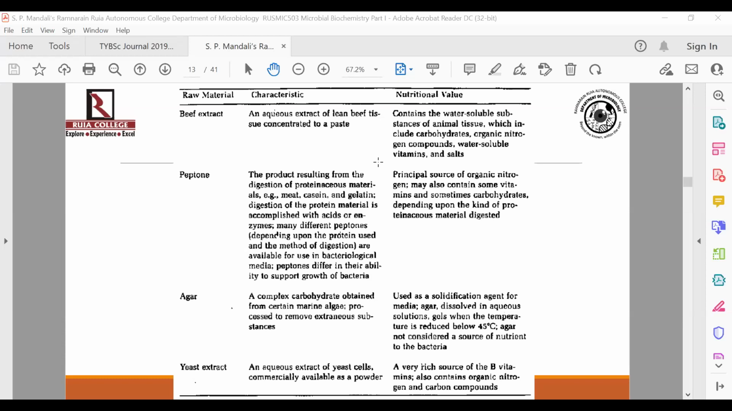But let me tell you that there are some bacterial species which produce a set of enzymes called agarases, which have the ability to degrade agar, especially the marine bacteria.